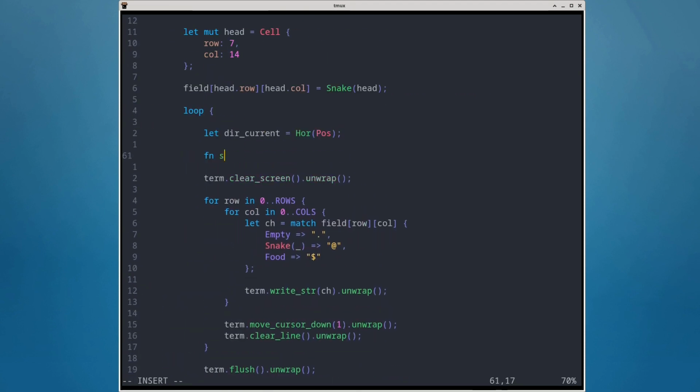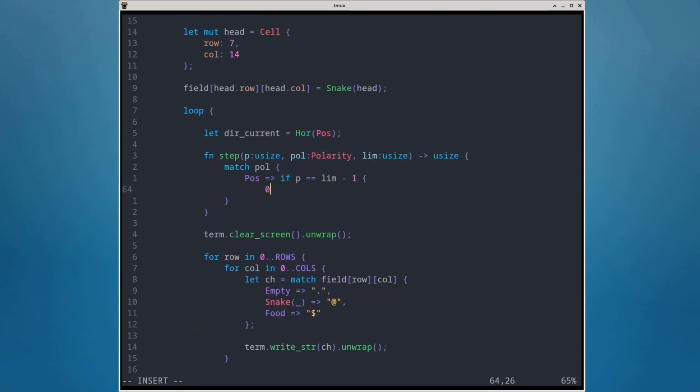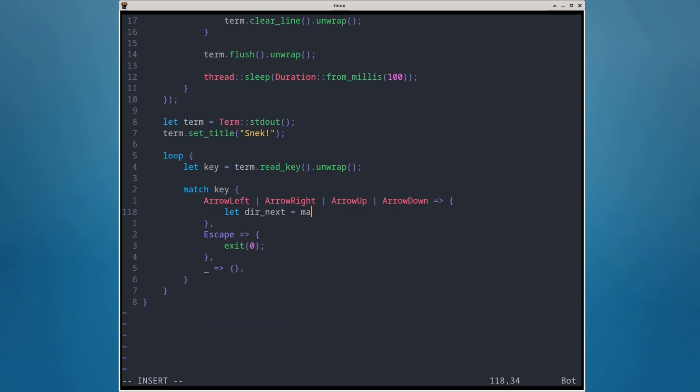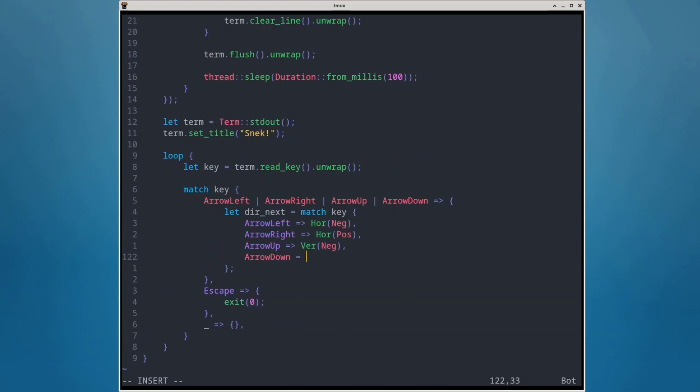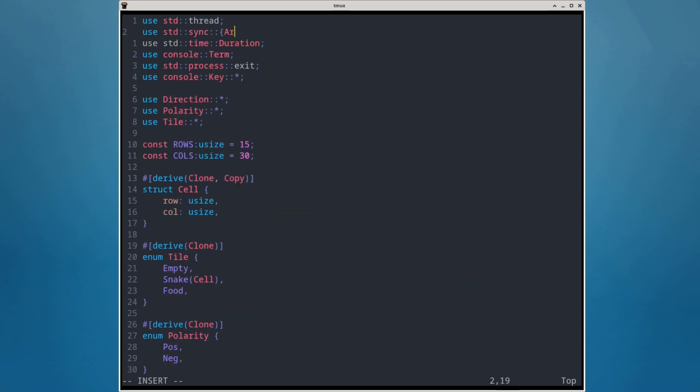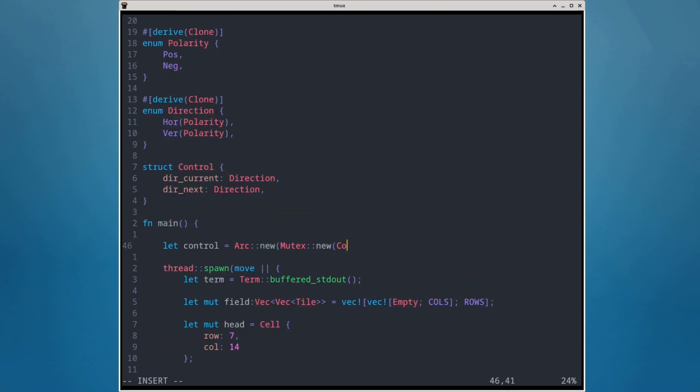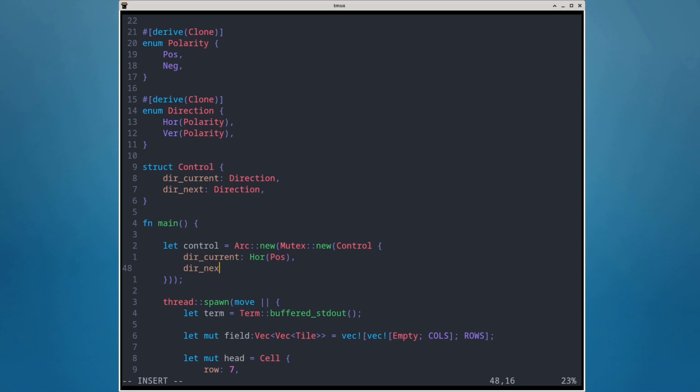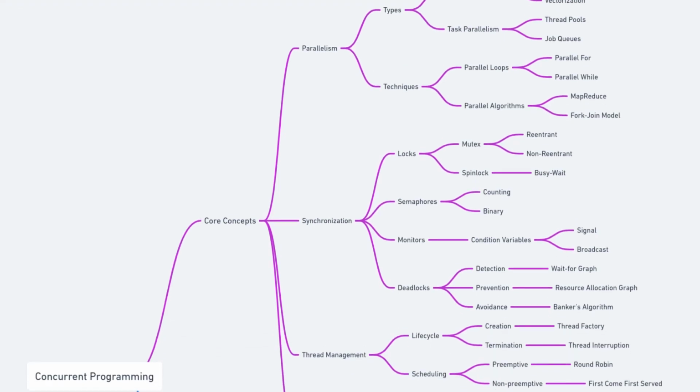And also let's update the direction every time the user hits arrow keys in the terminal. This is where it comes to a tricky part where I will need to share the state of snake direction between the threads. I'm using Arc and Mutex to share this state between threads. I'm still wrapping my head around all this concurrent programming stuff.